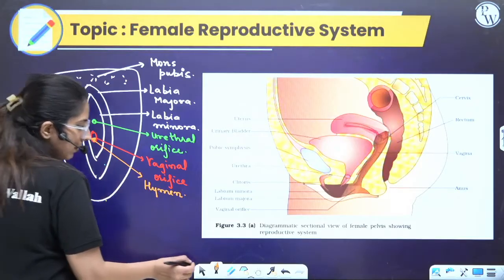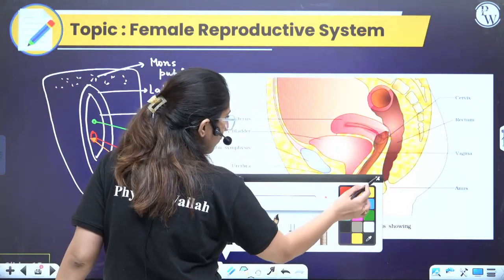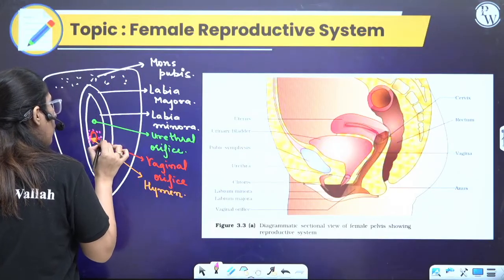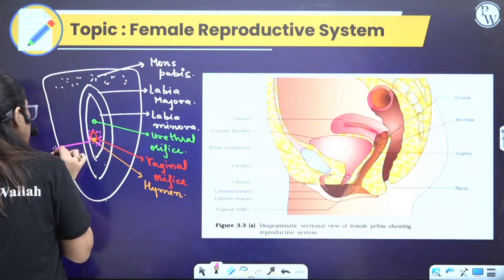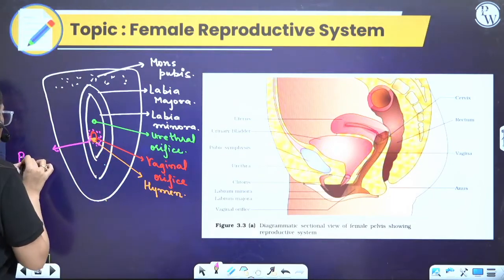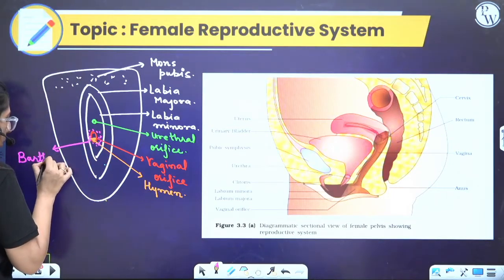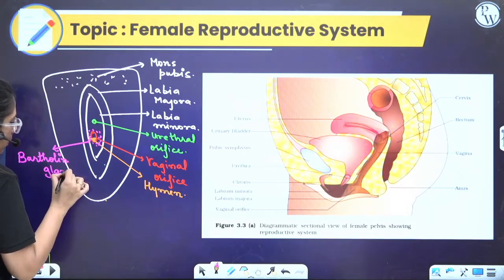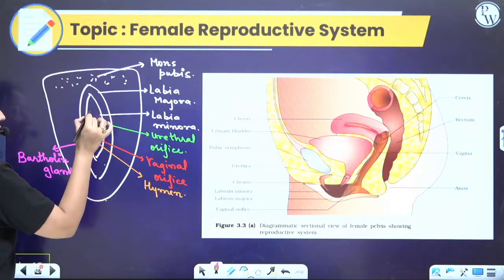Clear? Here some glands are present. Bartholin gland. Some glands are present which are termed as Bartholin gland. Here the whole structure is vestibule.